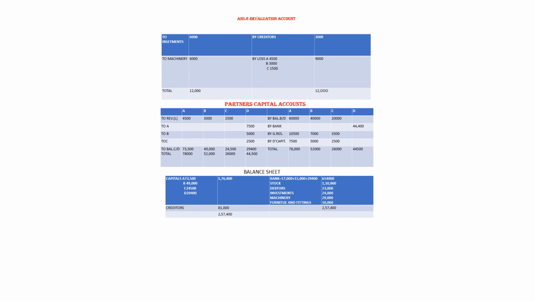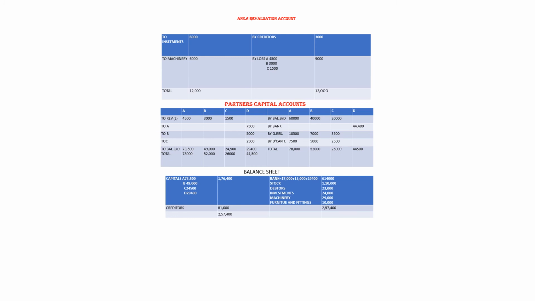Now first we are showing the revaluation account. On the debit side, to investments 6,000, to machinery 6,000, total 12,000. By creditors 3,000, the loss is 9,000. By loss: A 4,500, B 3,000, C 1,500. Total this much.